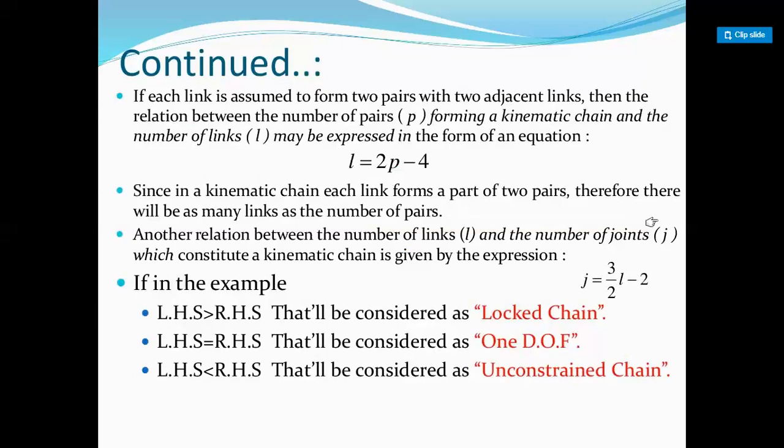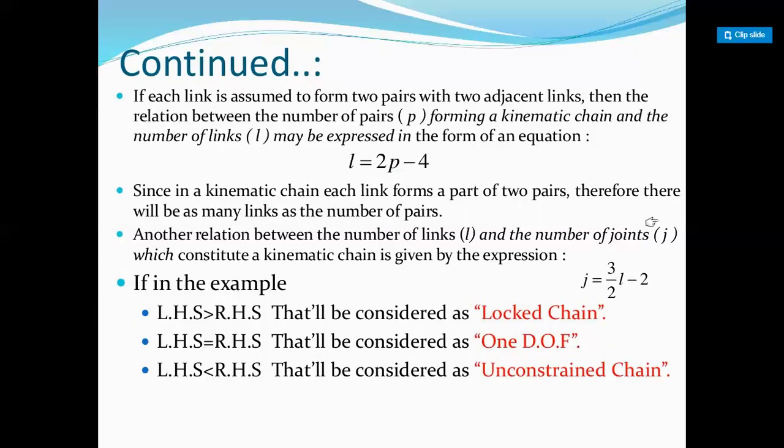Since in a kinematic chain each link forms a part of two pairs, there will be as many links as pairs. Another relation between the number of links and the number of joints which constitute a kinematic chain is given by the expression J = 3/2 L - 2, right? J = 3/2 L - 2.